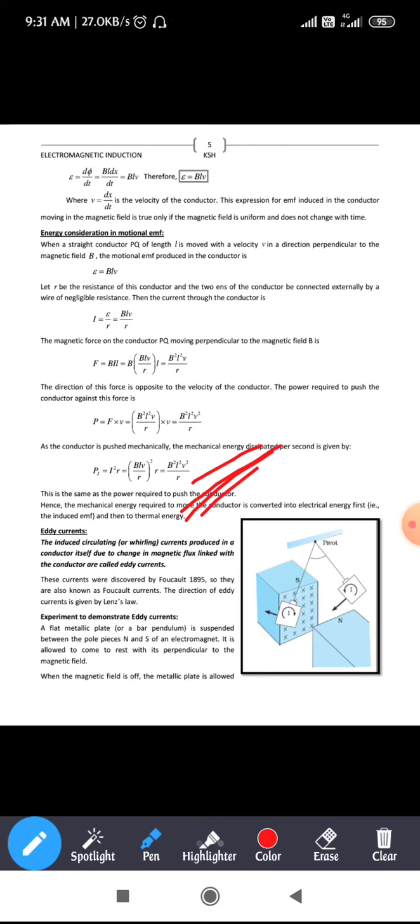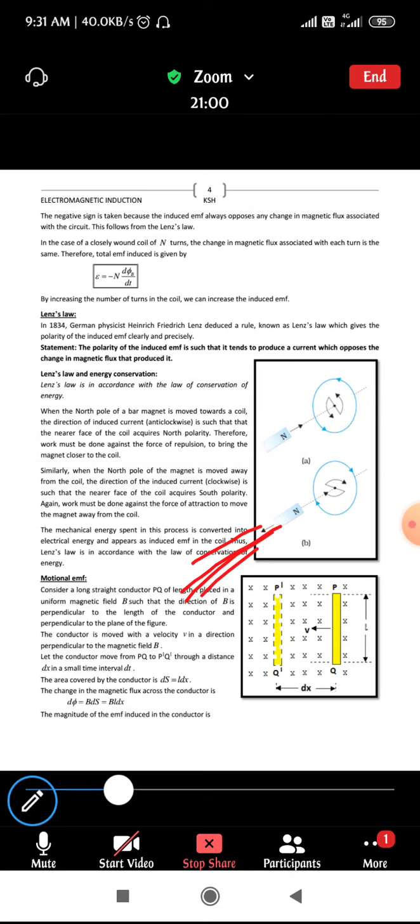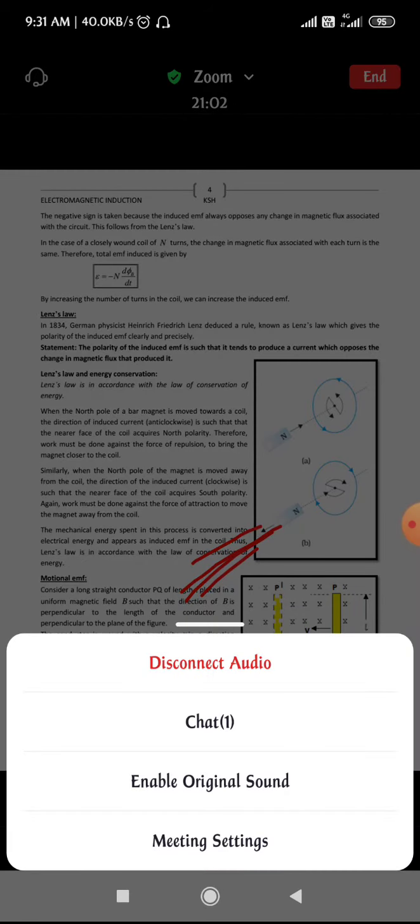Okay. So do one thing, just go through this derivation. In case you have any doubts regarding this derivation, please do ask.